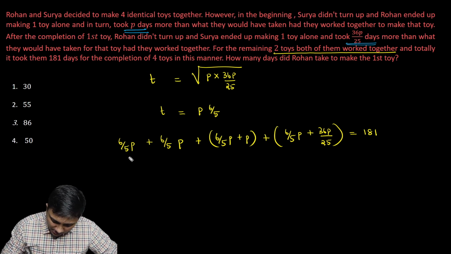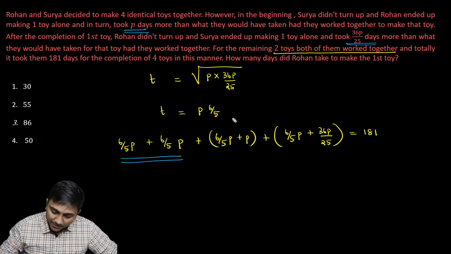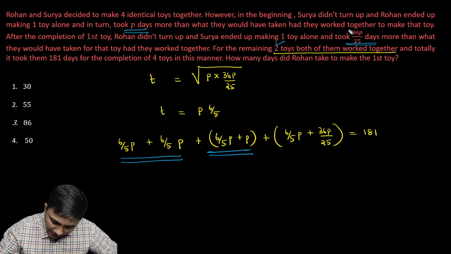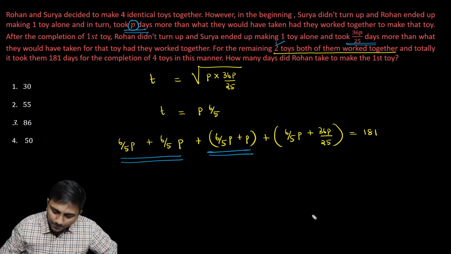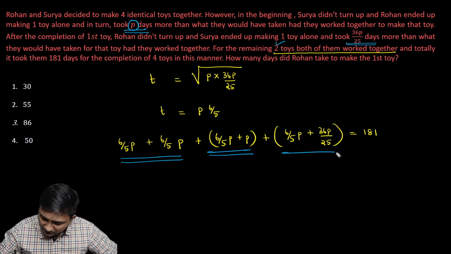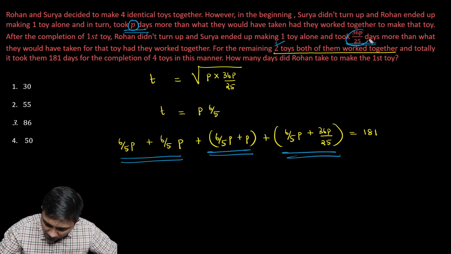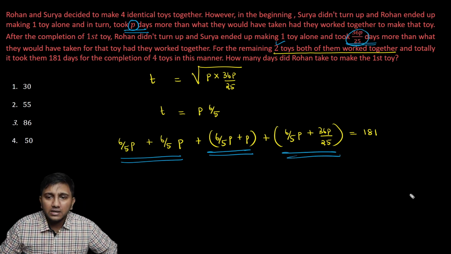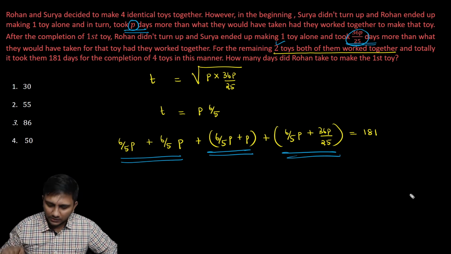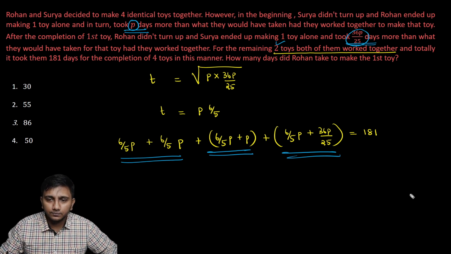Okay, now I'll quickly tell you what's happening here in case you kind of lost in between. So what's happening here is these 2 are the time taken to make these 2 toys together. This is the time taken by the first guy who took P days more. This is the time taken by this guy who took 36P by 25 days. Please type E if everybody is clear with how I formed this equation. Okay, now we just have to go ahead and solve this equation to get our answer.